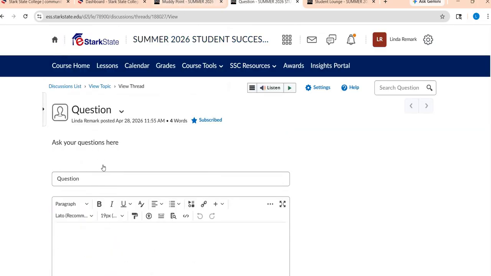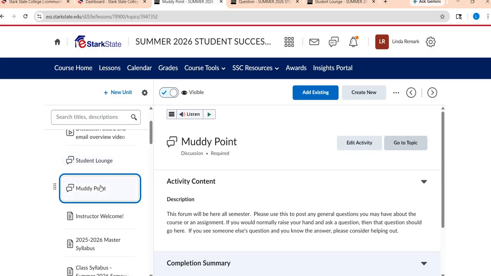Okay, so I just wanted to make sure I pointed out those two discussion forums that are going to be there all semester long, but they are not required and they're not for attendance. But hopefully that also gives you a little insight as to how to go about posting, because you will eventually have to do that once you get into your weekly work.